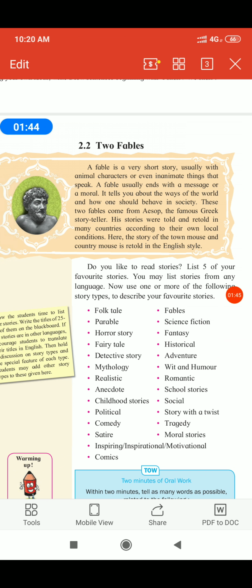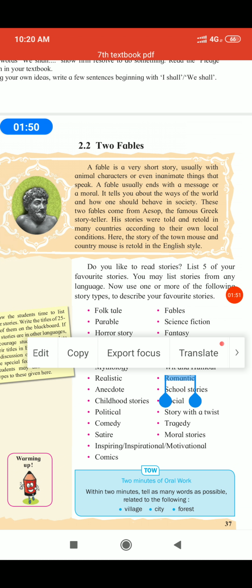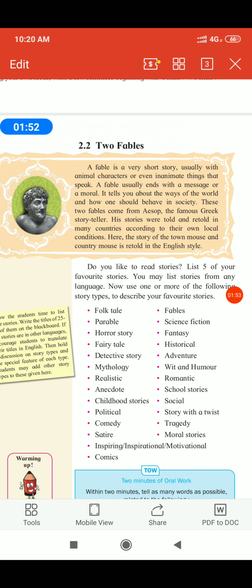His stories, that means fables, were told and retold in many countries according to their local conditions. Here is the story of the town mouse and country mouse, retold in English style.